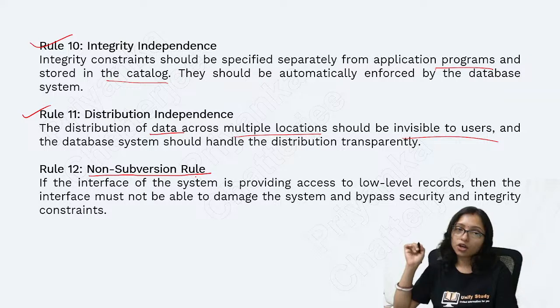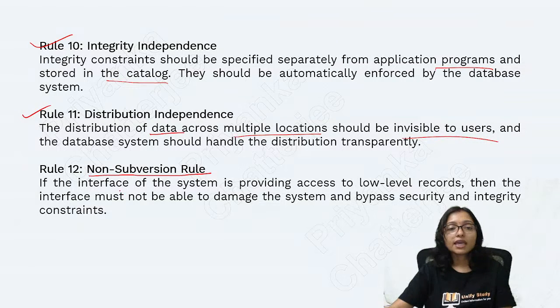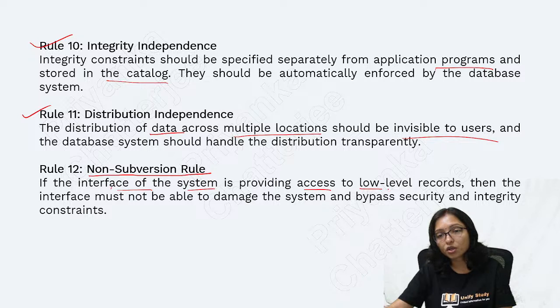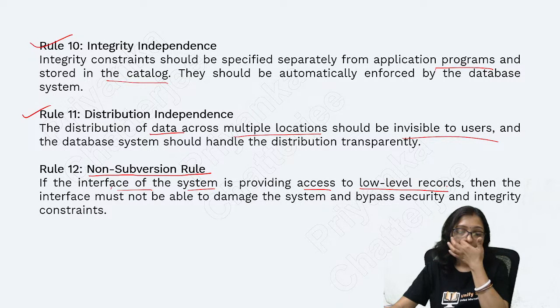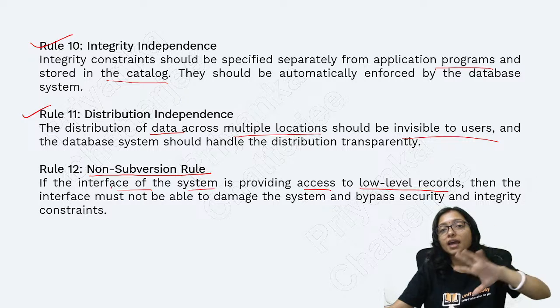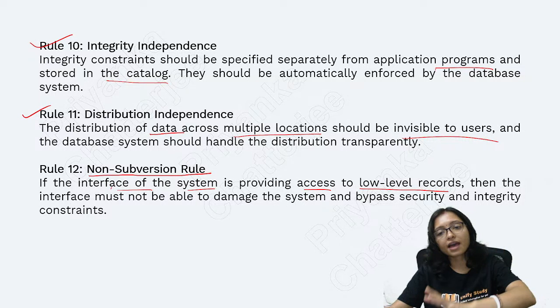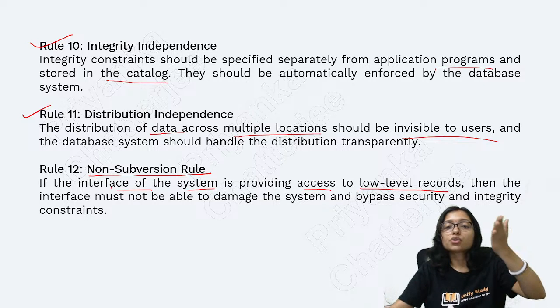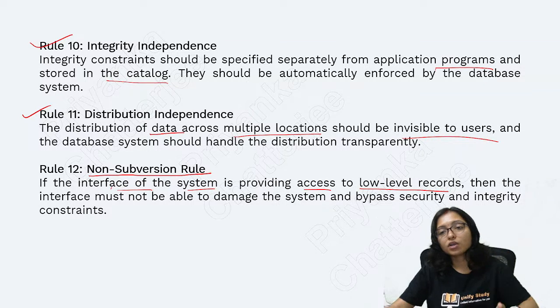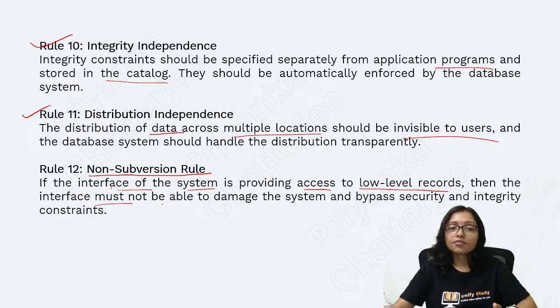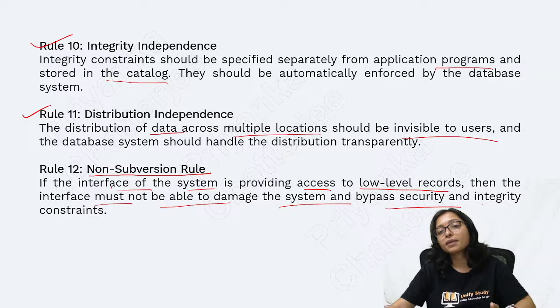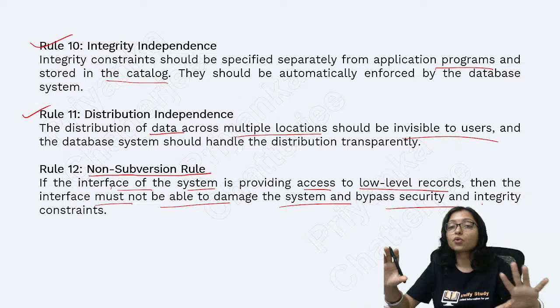And the last one is the non-subversion rule. Non-subversion rule means if the interface of the system is providing access to the low level record, like all the records everyone cannot access, every user has limited access. So if you are able to access the low level record, then the interface must not be able to damage the system by bypassing security. It is very important.